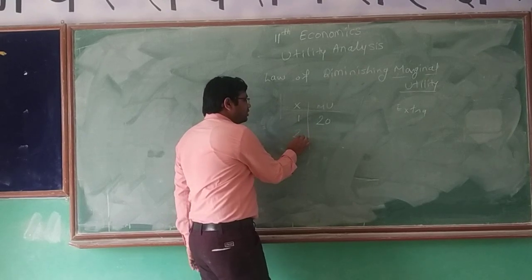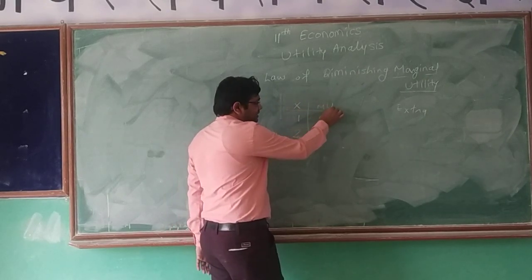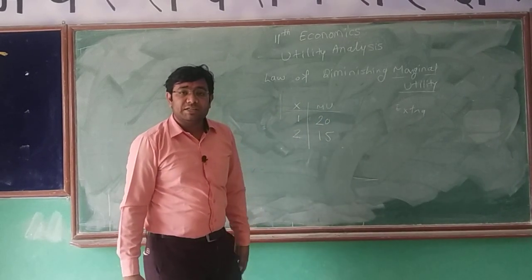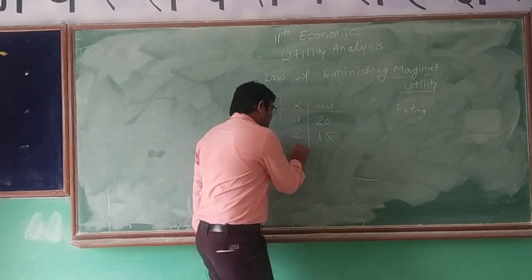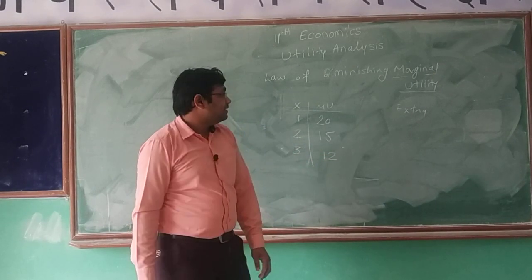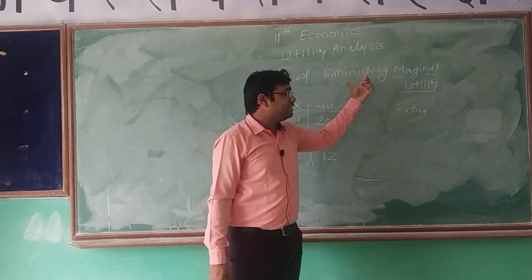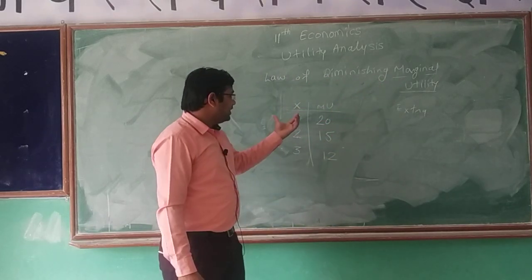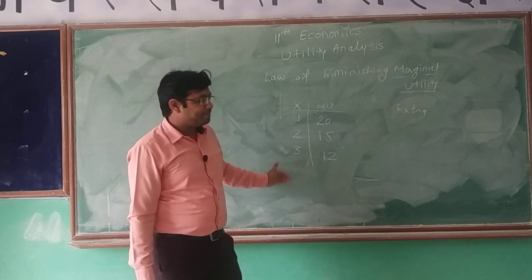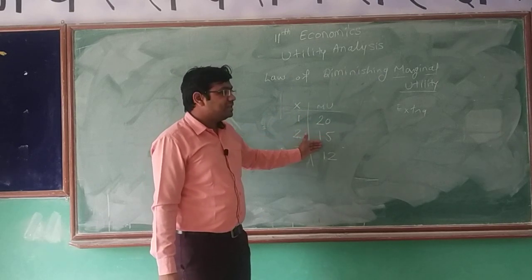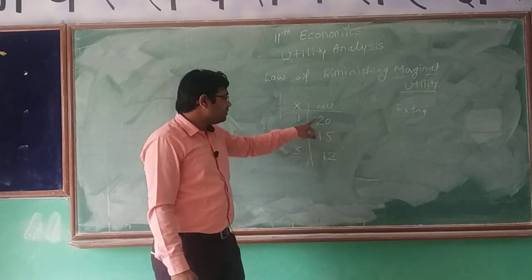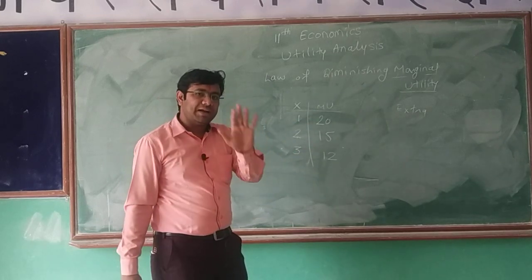If I consume one more commodity, my MU, my marginal utility will decline. The want satisfying power will decline. If I consume one more unit, my utility will decline again. That is the law of diminishing marginal utility. What this law says is, as we consume more and more units of one commodity, our marginal utility keeps on declining. And it applies to our real life also. Although we cannot measure it in numbers, it is applied in our real life.